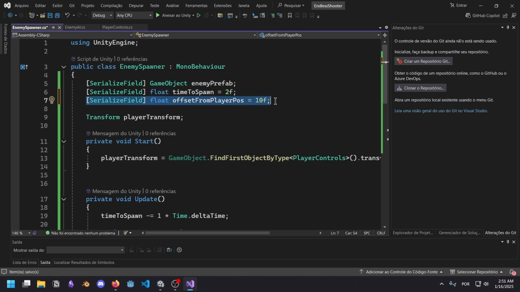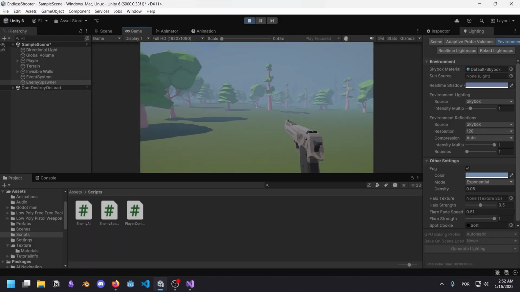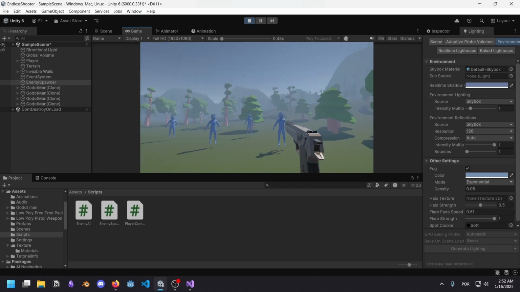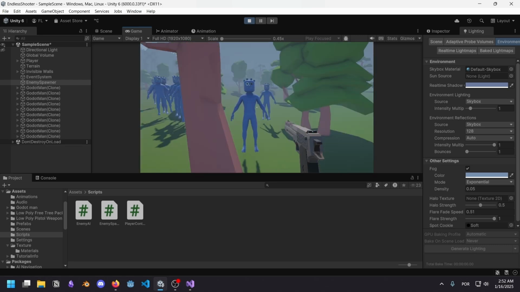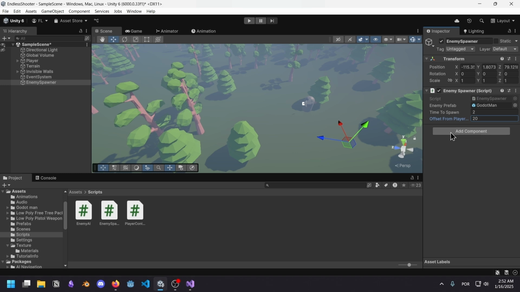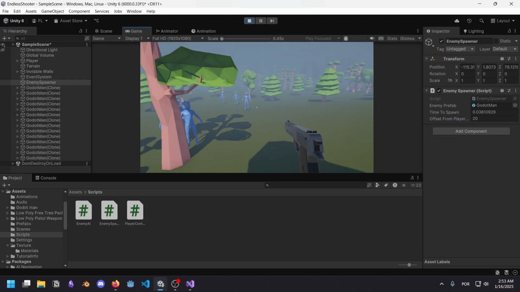I created a variable here to represent the offset, so we can change this later. So now they should be spawning much closer to the player. Oh yeah, here they are. Yes, that's what I need. Oh my god, there's so many of them. Alright, a little more distance wouldn't hurt. Maybe something like 20 is enough. Yeah, I think 20 is good.